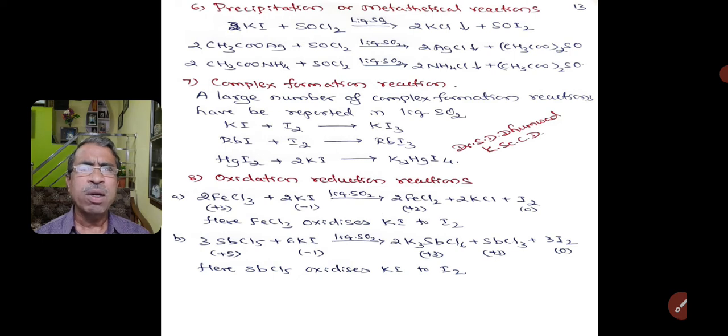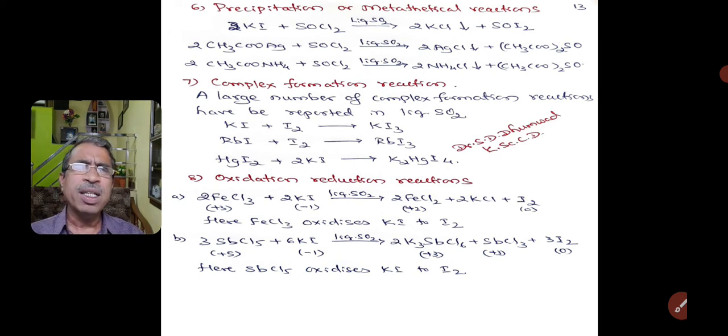Rubidium iodide, when treated with iodine, gives rubidium triiodide. Similarly, when mercuric iodide is treated with potassium iodide in liquid sulfur dioxide medium, the potassium tetraiodomercurate(II) complex is formed.